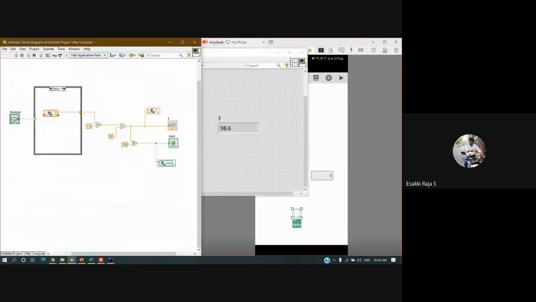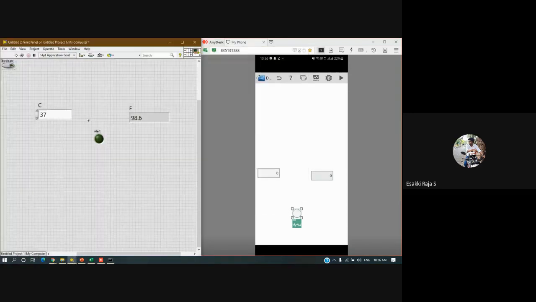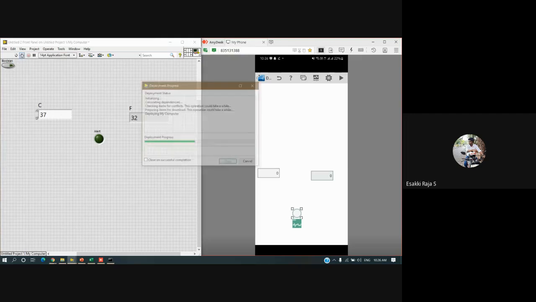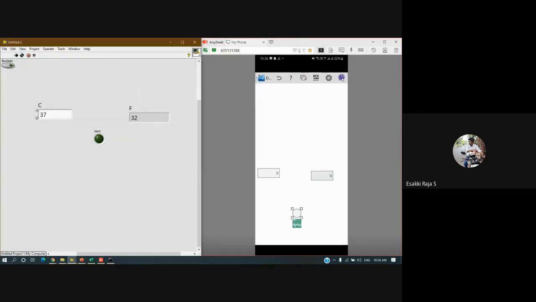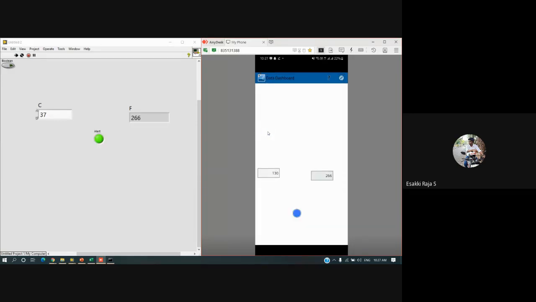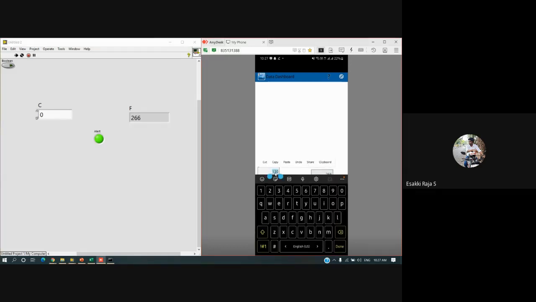So now I just need to run and see the output. As we know, if this boolean is true, it will take input from here. If this is false, it will take input from my dashboard. We'll check. Here, let me click close. Sorry, I'll give continuous run. Close, and even here I'll run. So I'll just enter some value. So now I entered 130. It is not working for my LabVIEW control. It is not working for this C. It is working for this Celsius. So I'll just make a change. I'll just change it to 2.